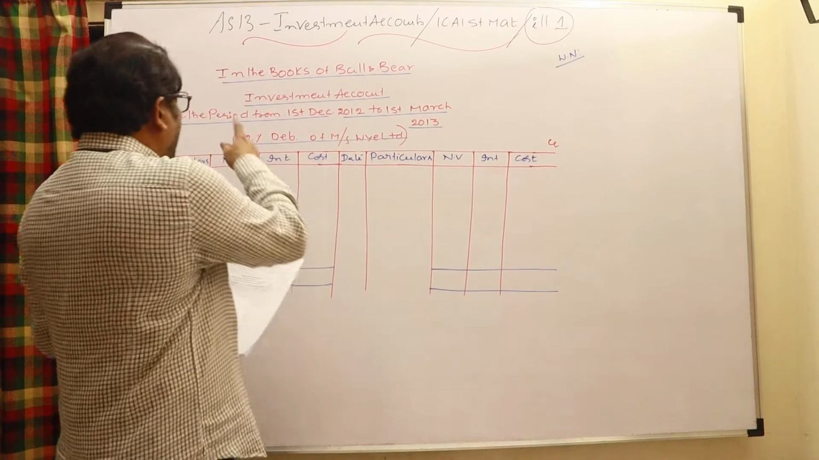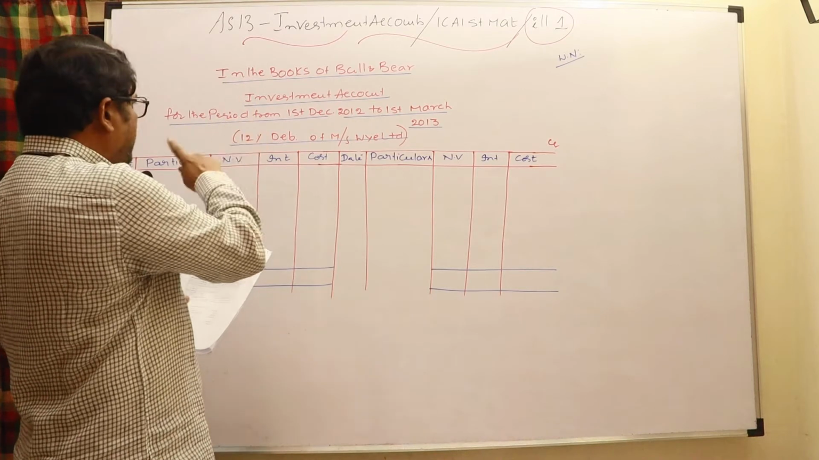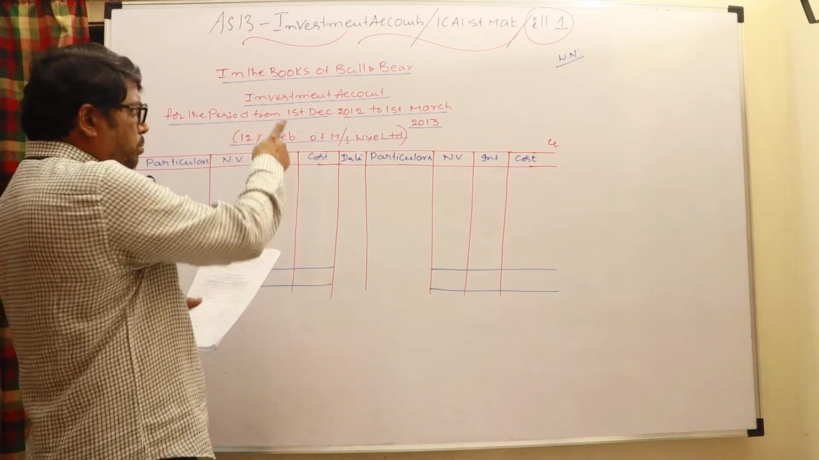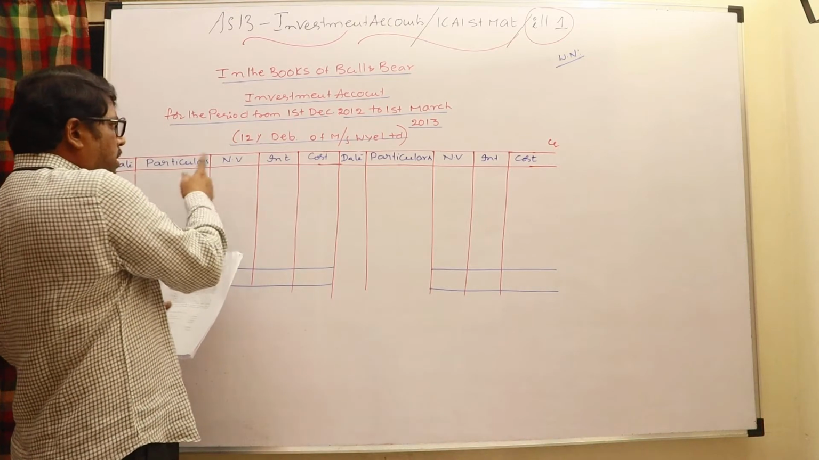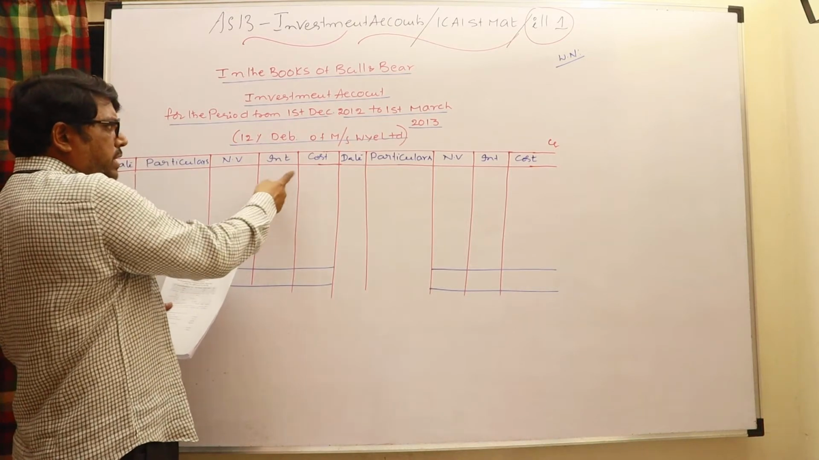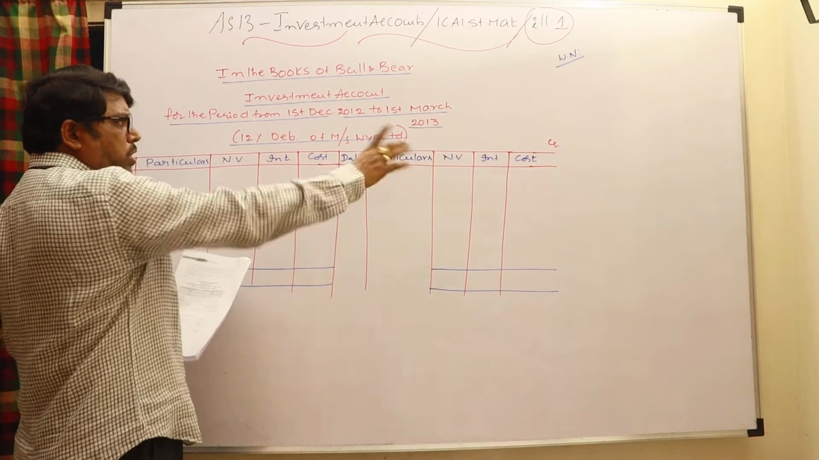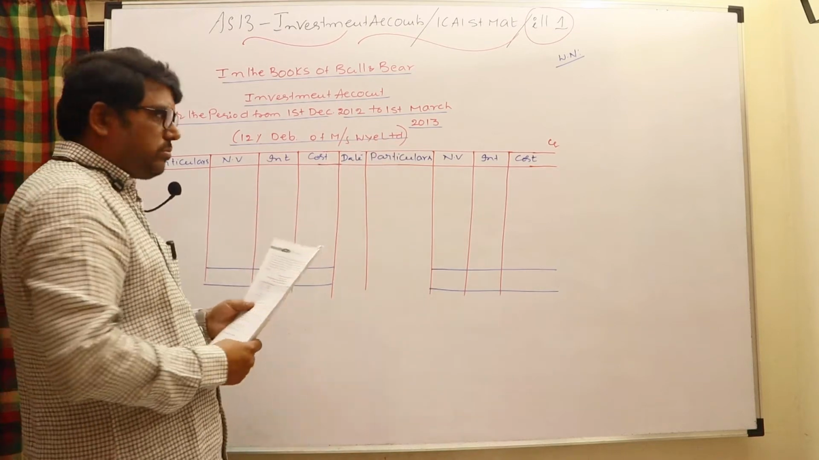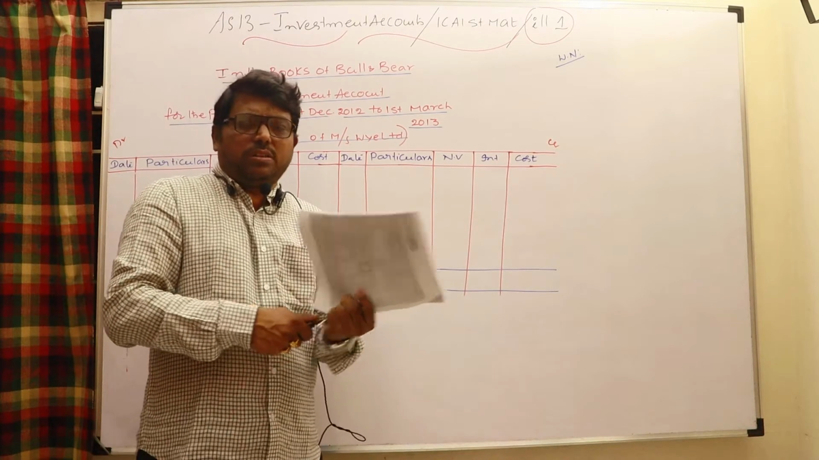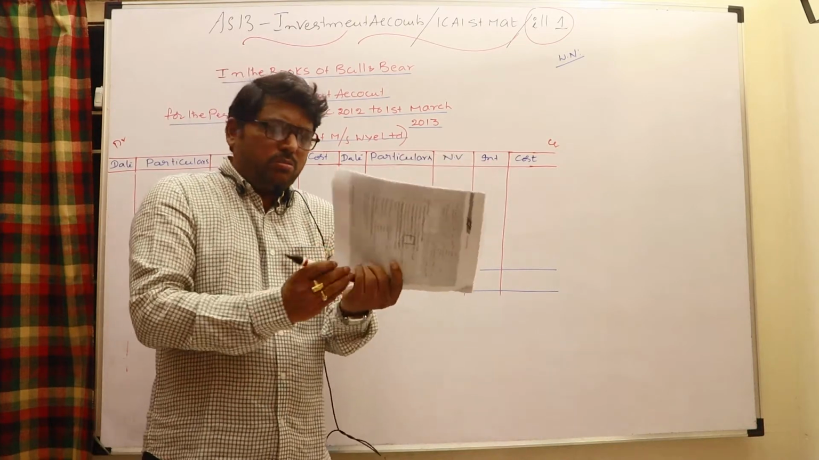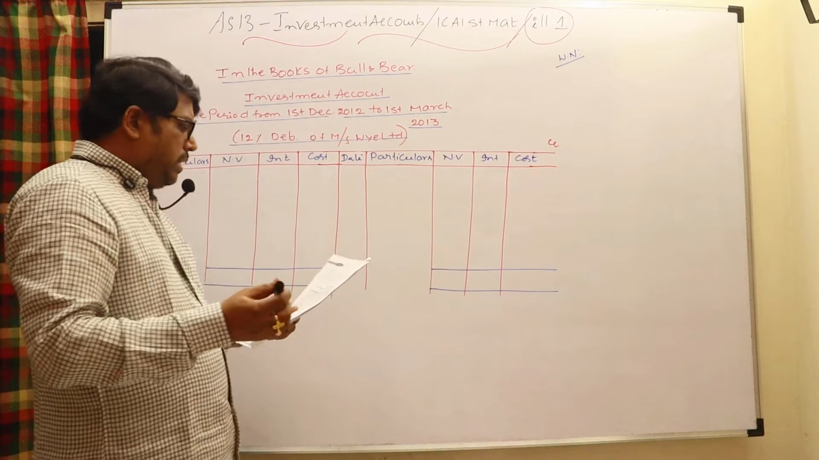So go to the books of Bull and Bear, investment account for the period. December 1st, purchase has taken place, and sale has taken place on that day. So: date, particulars, nominal value, one column for interest and another column for cost. The same columns are on the other side also. Very important point: interest is always to be calculated on the face value or nominal value. Remember that. Okay.